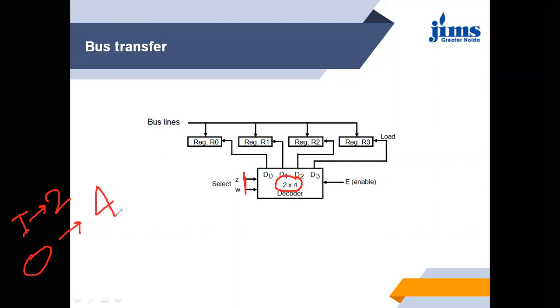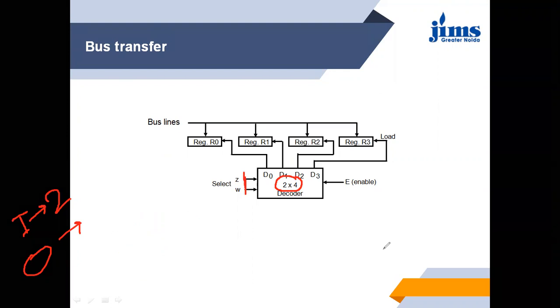As we know, 2 raised to the power 2 is 4, which means the data of 2 digits we can pass over here.